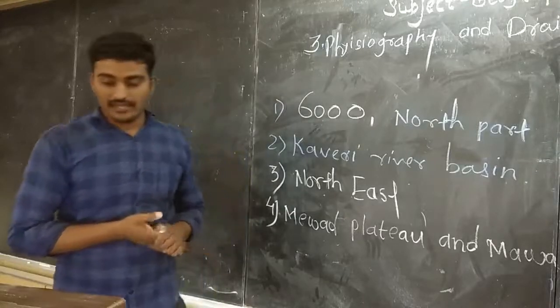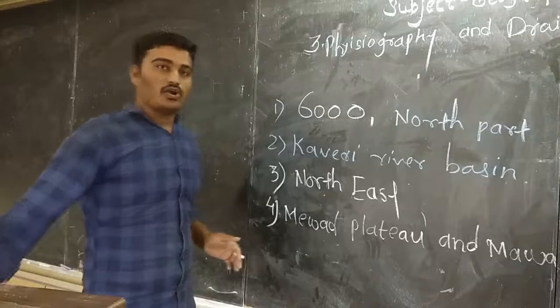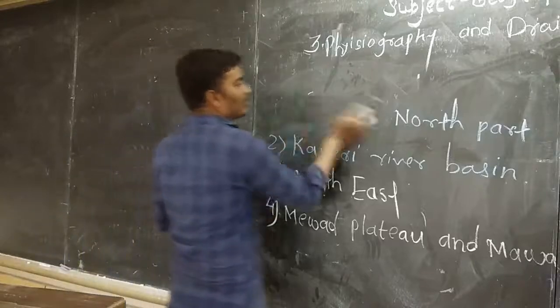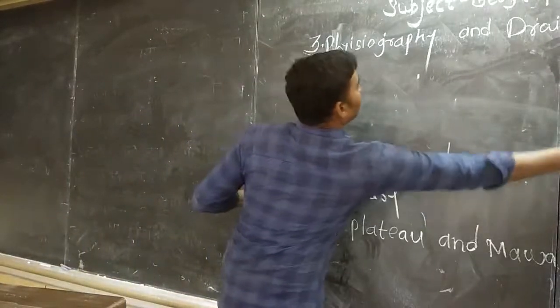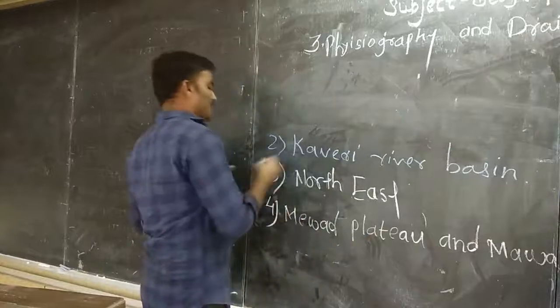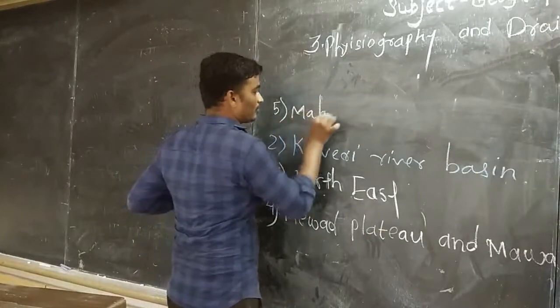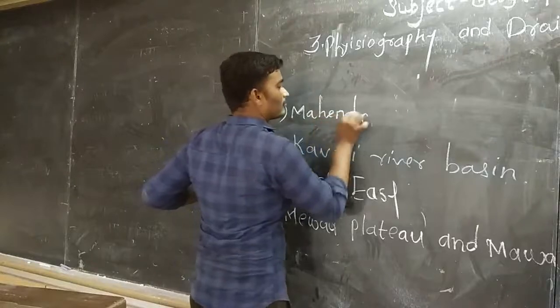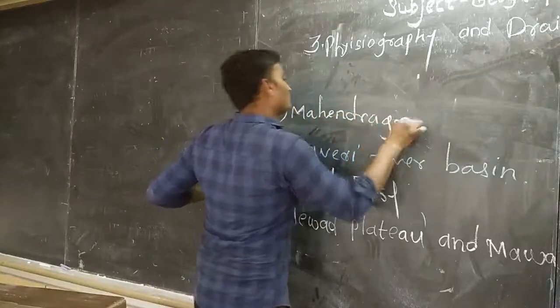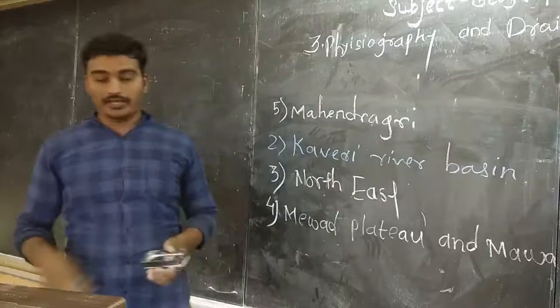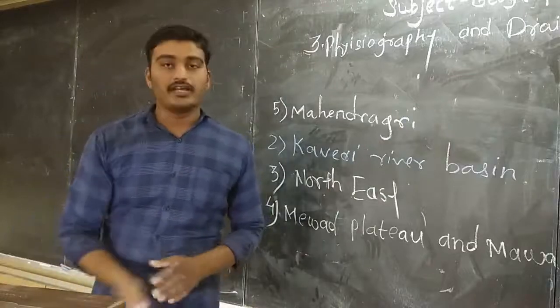There you can see Mahendragiri is one of the peaks in the eastern side of India. So the answer is Mahendragiri.